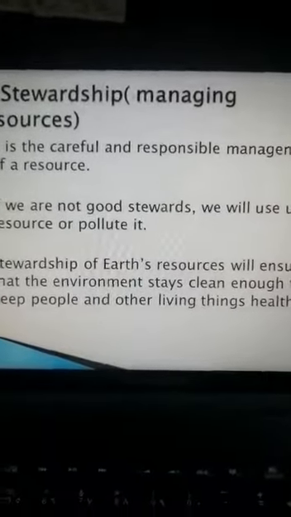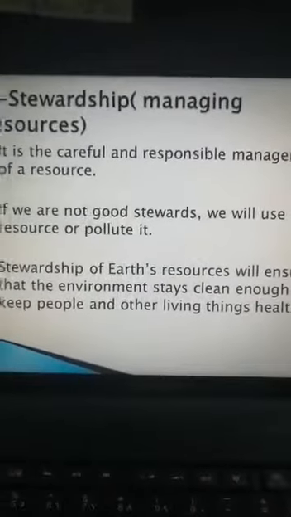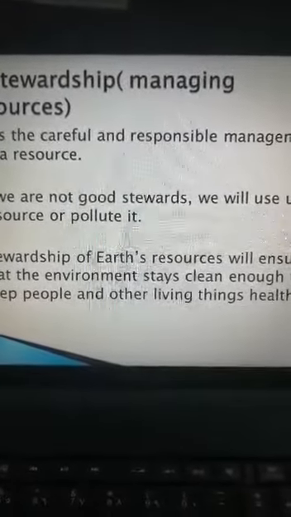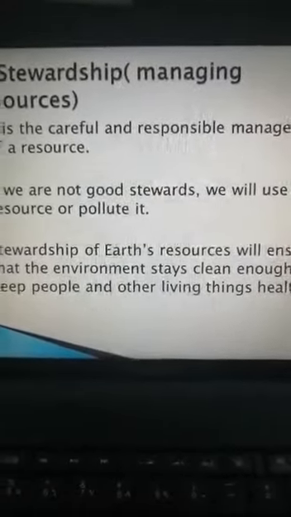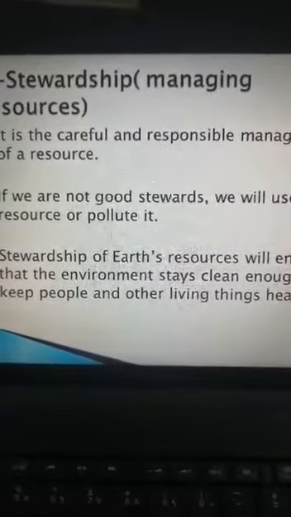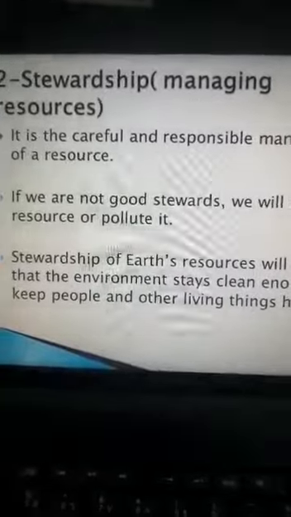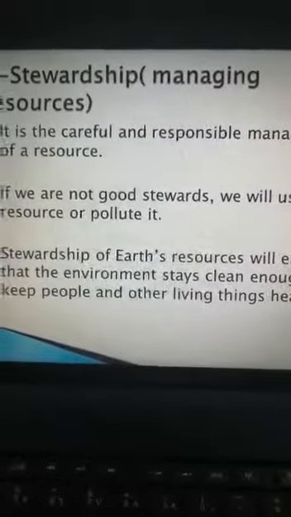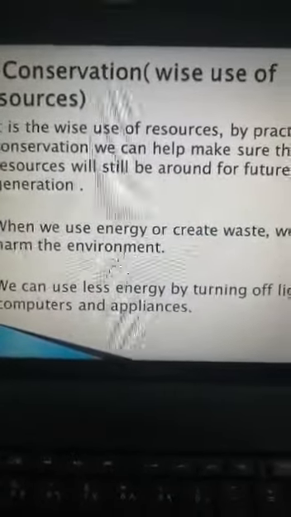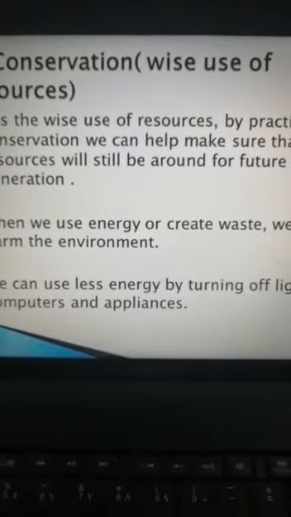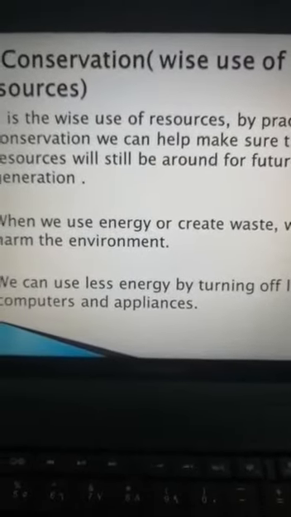The result of stewardship is that the environment stays clean enough to keep people and other living things healthy, and resources will still be around for future generations.